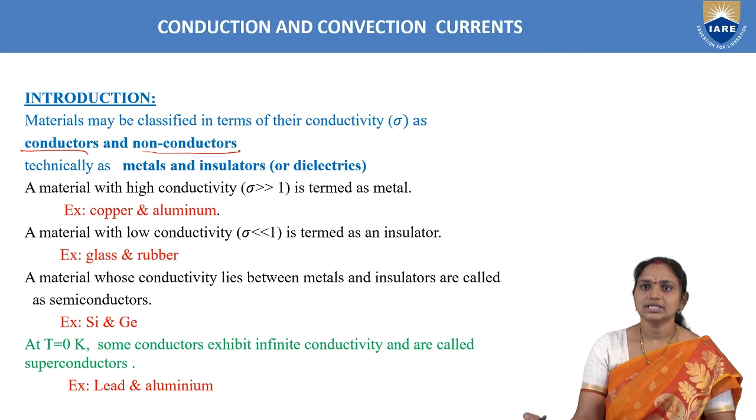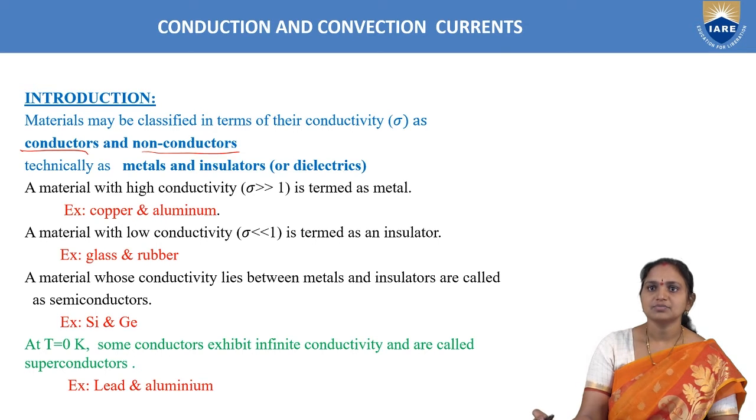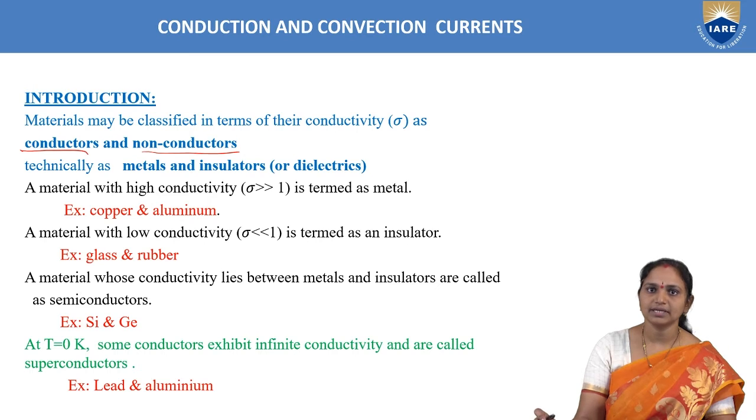This is the general usage, in terms of conductivity, based upon the conductivity. These are the general words we can call the materials, or if you want to call them technically, a conductor we can call as metal and a non-conductor we can call as insulator. The other name for insulator is dielectric.